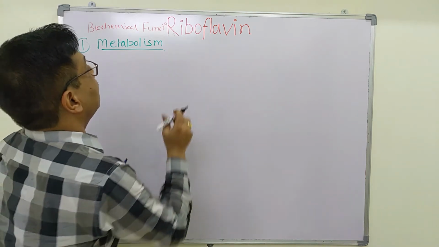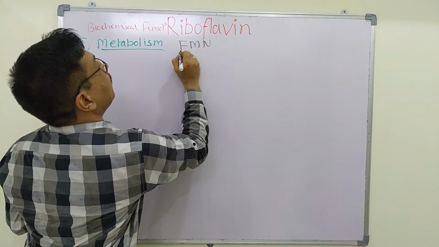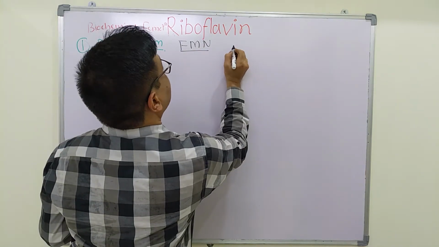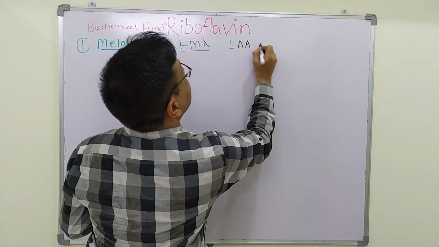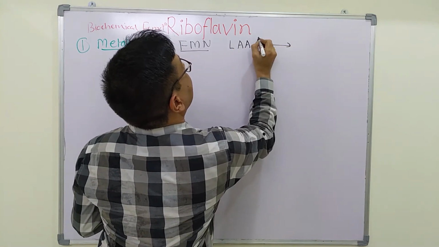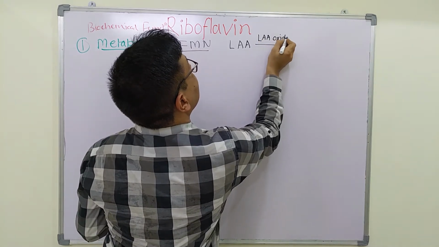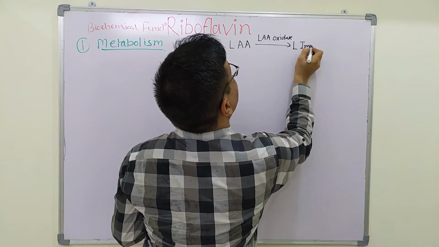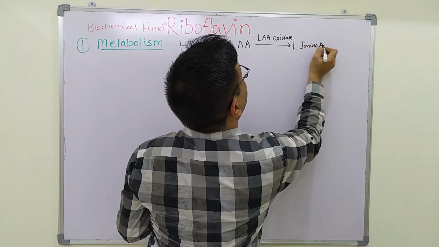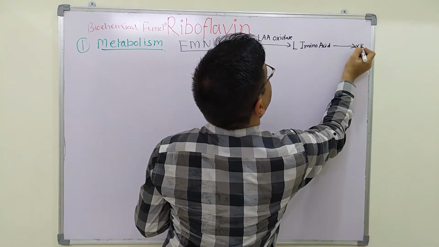So let us see FMN dependent reactions. L-amino acid is acted upon by L-amino acid oxidase to form an imino acid, which is converted into alpha keto acid.